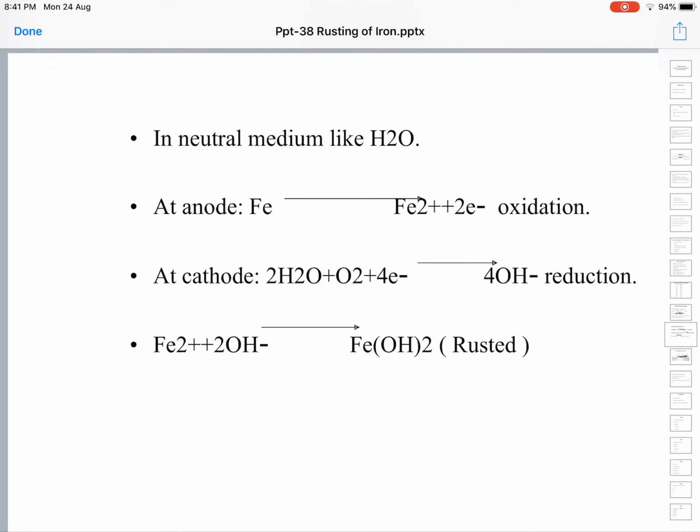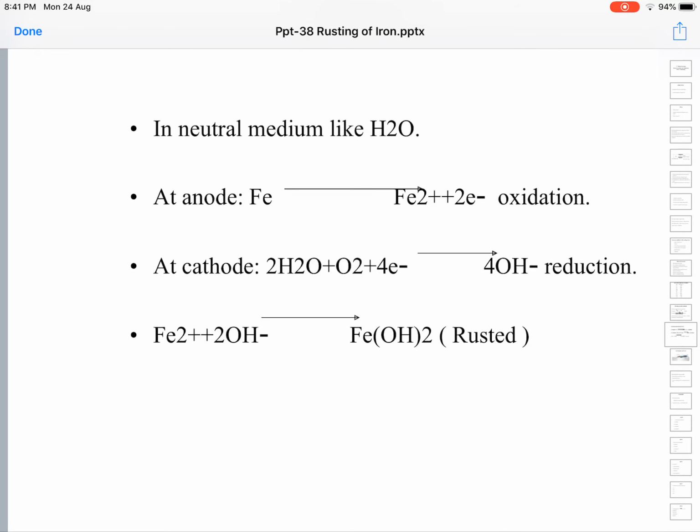In a neutral medium like water, at the anode, iron again undergoes oxidation to give Fe2+, and it loses a pair of electrons. This process we describe as oxidation. At the cathode, two molecules of water and one molecule of oxygen combine with 4 electrons to give 4 OH-, 4 hydroxyl ions. Since in this reaction water and oxygen are picking up electrons, they are undergoing what we call reduction.